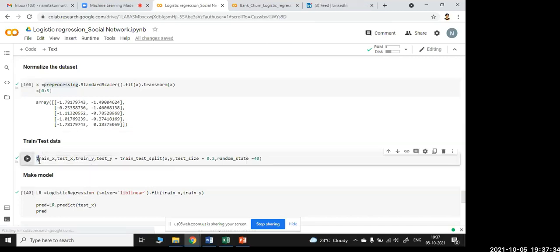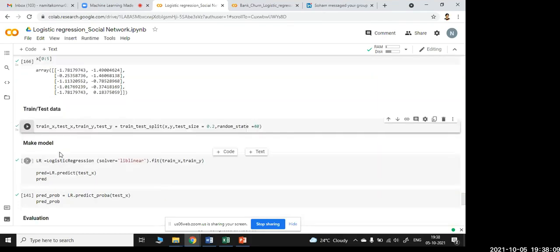It looks like a lot of the same words, but it is easy once you practice it. train_x, test_x, train_y, test_y equals train_test_split of x, y, test_size equals 0.2. This 0.2 is the value set for the test size. The random state is sometimes required, sometimes not. Here 40 has been assumed, but you can set it to 50 or 60, just a random number state. When I run this, it is set. The train and test split is set.